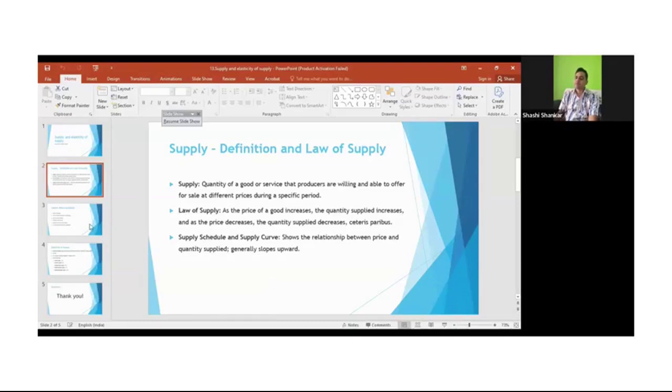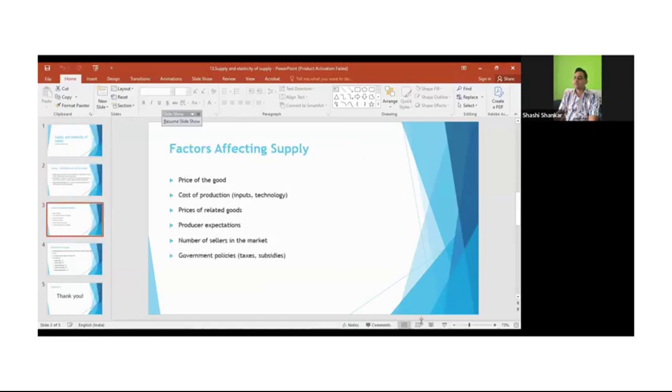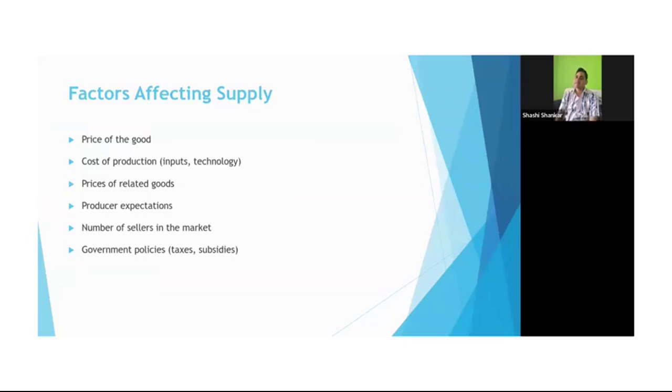Now moving to the next one, factors affecting supply. What factors affect supply? One is the price of the good, because if price changes, supply will change. Then cost of production, the inputs: it could be land, capital, technology.